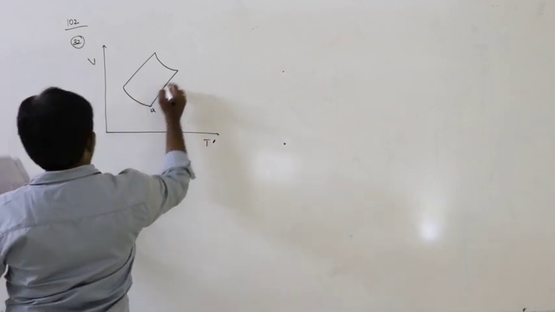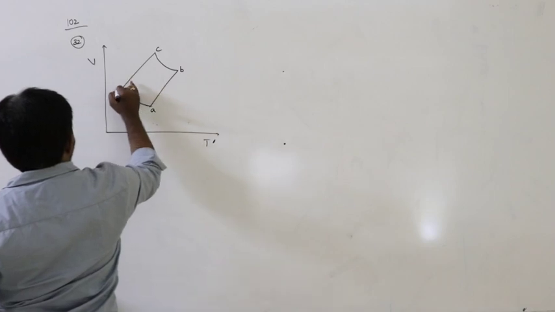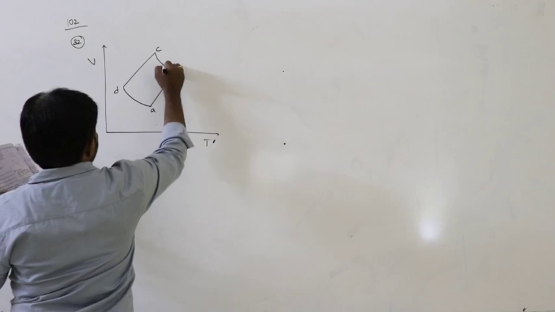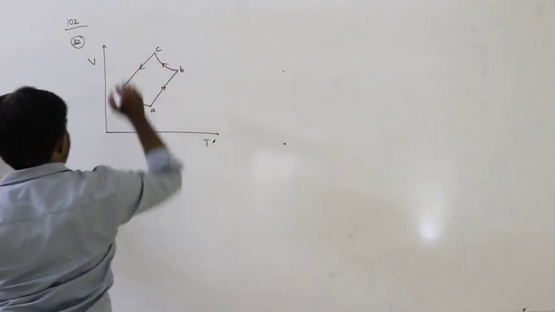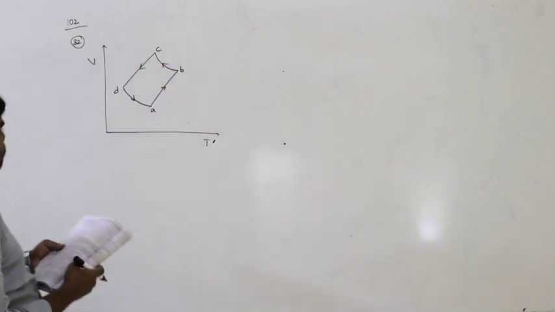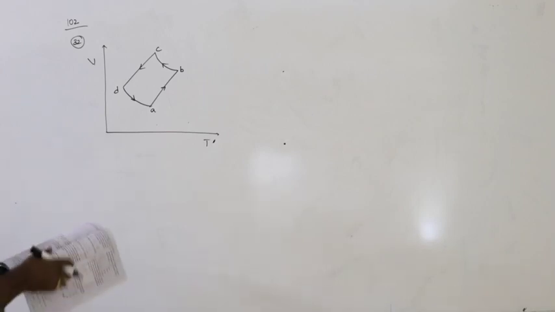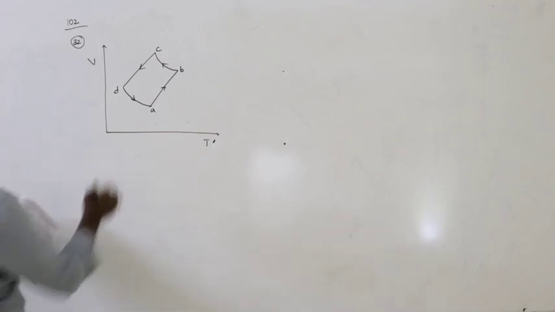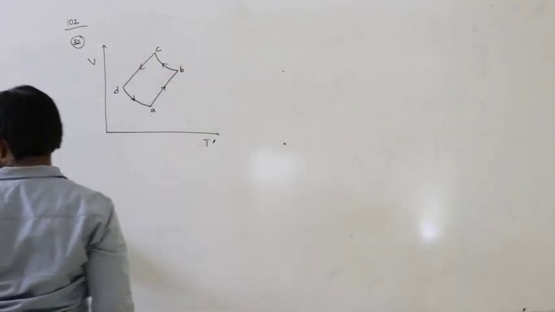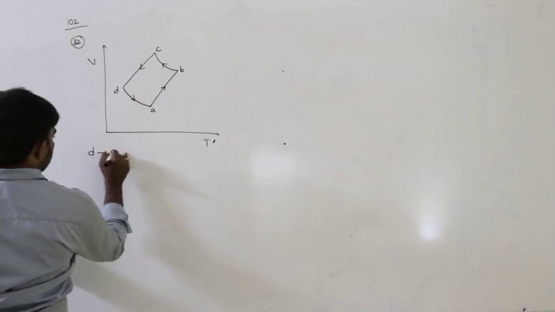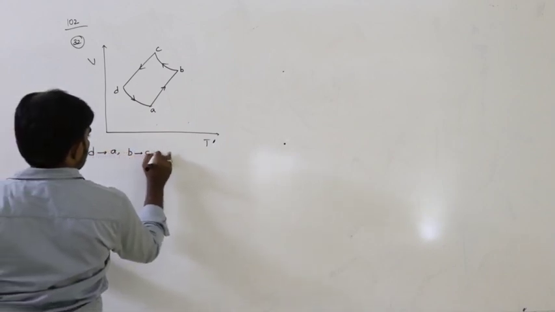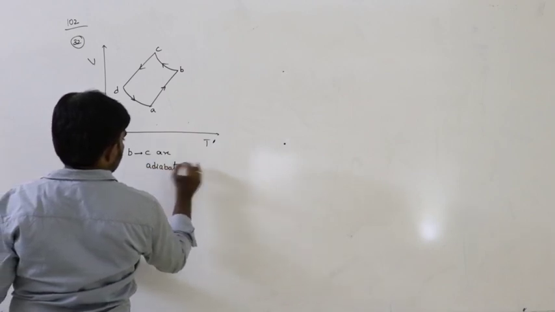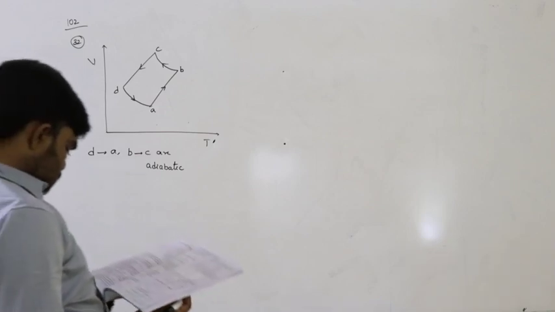A, B, C, D. So the reversible cycle A to B, B to C, C to D, D to A. So what is the corresponding PV diagram for the process, given that D to A and B to C are adiabatic processes?